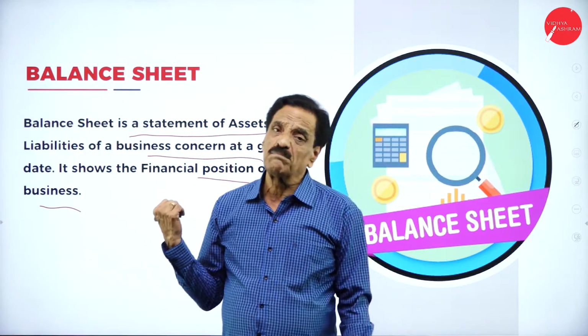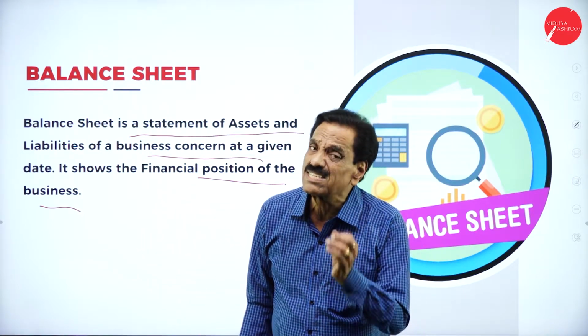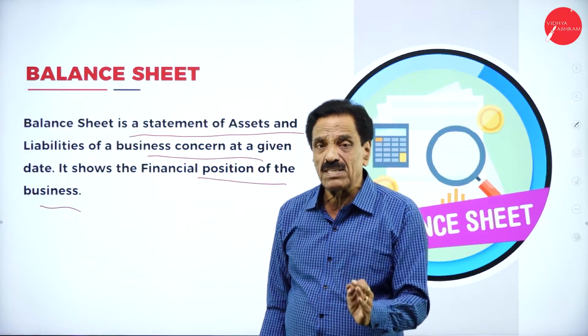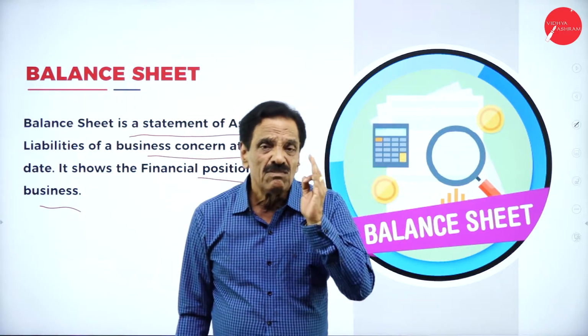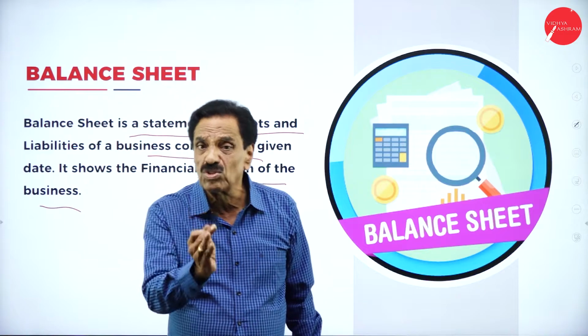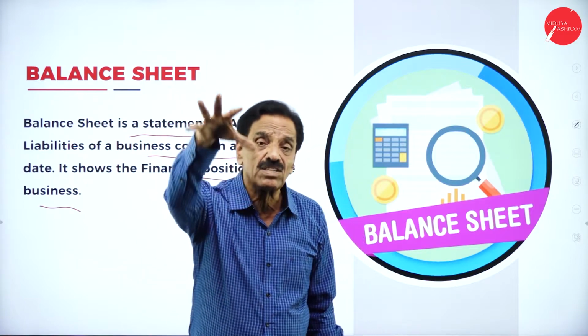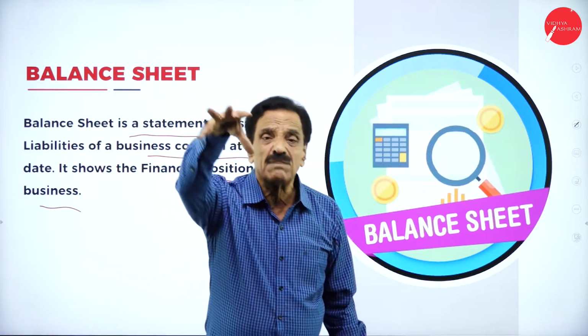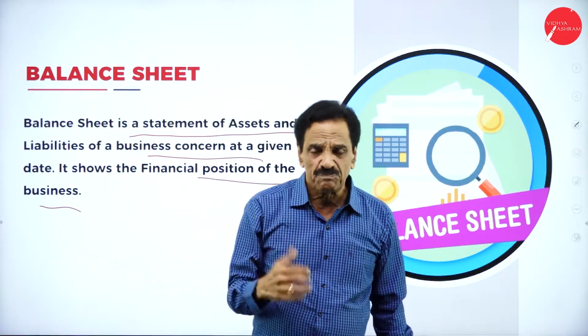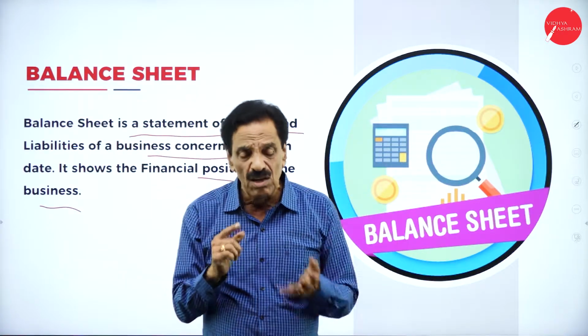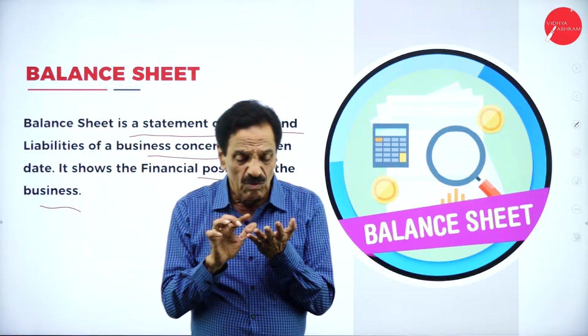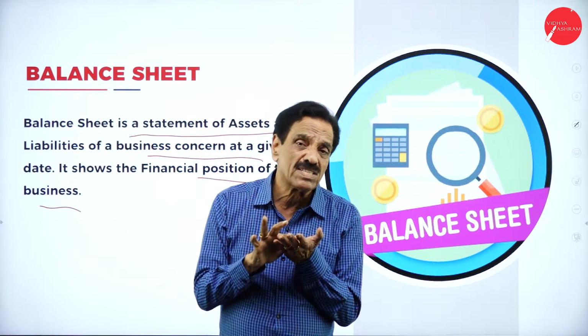Then we prepare a balance sheet. Balance sheet is not an account. It is a statement of assets and liability, which shows the financial position of the business. Whether the financial position is correct or not depends upon the balance sheet. So which are the 3 divisions? One is the trading account, one is the profit and loss account, one is the balance sheet.